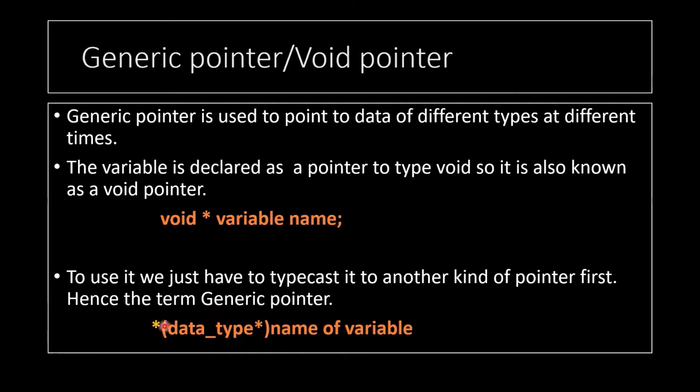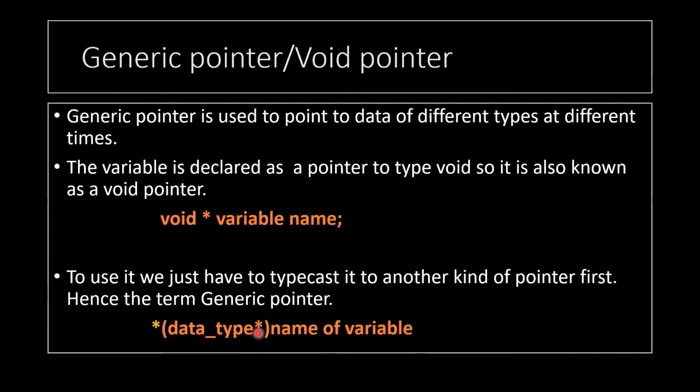Basically, the data type to which you want to change it. Suppose it's int, I want to change it into int, so I'll write int and this symbol here, and then the name of the variable which I am typecasting. Here it will be the pointer, the name of our pointer. Clear? And what this star is doing, this is our dereferencing operator.